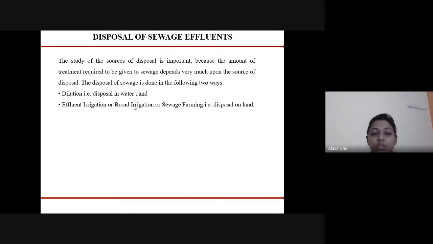It is very important because the amount of treatment required depends upon the source where it is to be disposed. The disposal of sewage is done in two ways. First is dilution, that is disposal in water, and next is effluent irrigation, or broad irrigation, or sewage farming, that is disposal on land.